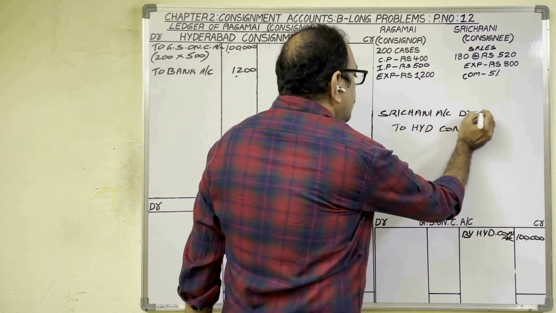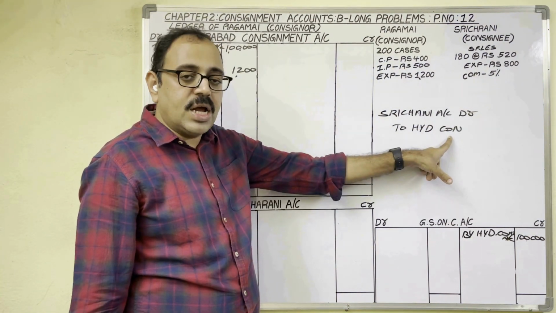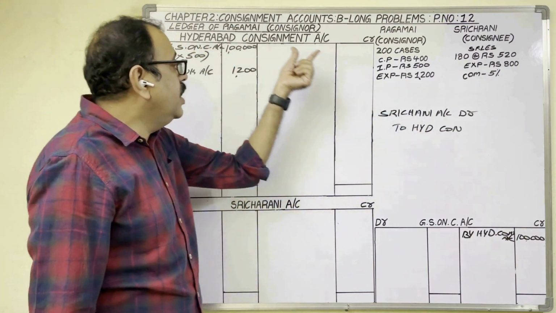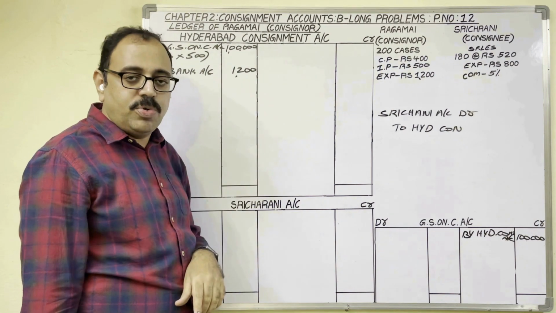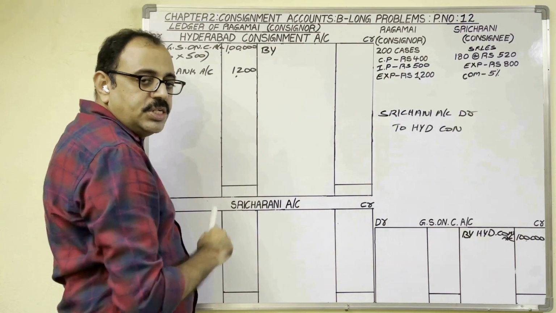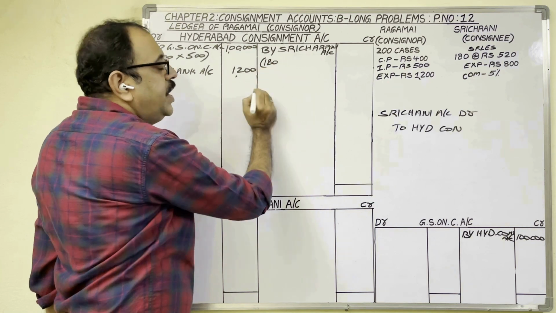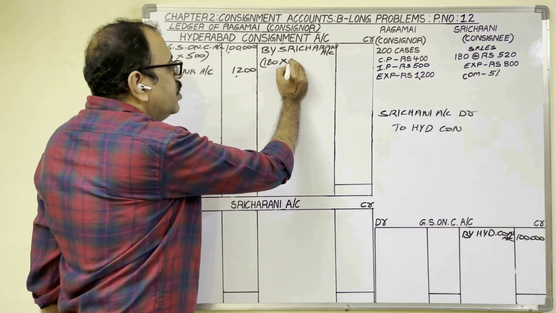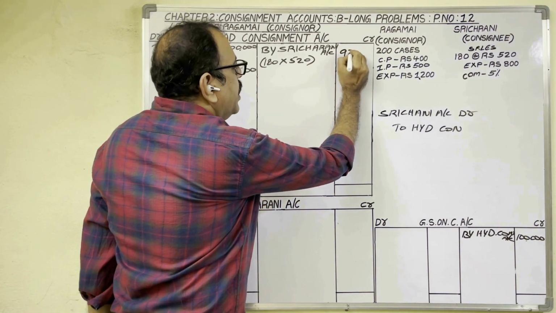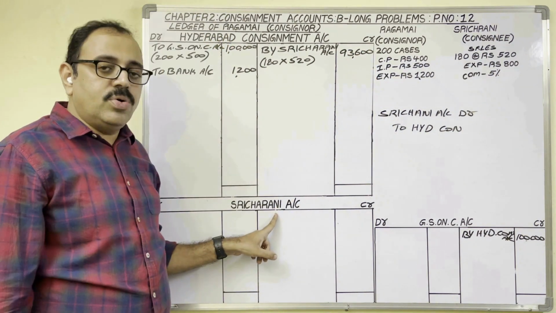So the final entry for sale in the consignor's books is Sri Charani's account, debtor, to Hyderabad consignment account. As Hyderabad consignment account is credited in the entry, we should post this entry on the credit side of the Hyderabad consignment account. And what to write in the particulars column? We debited Sri Charani's account, write down that. Amount: consignee sold 180 cases at the rate of 520 rupees each. 180 into 520 is equal to 93,600.